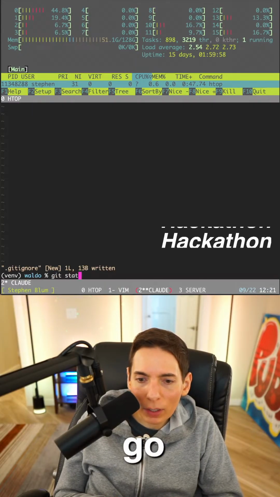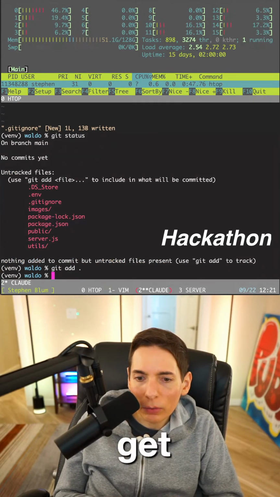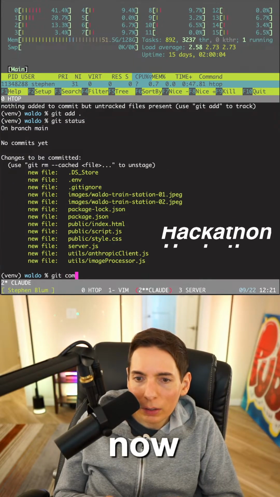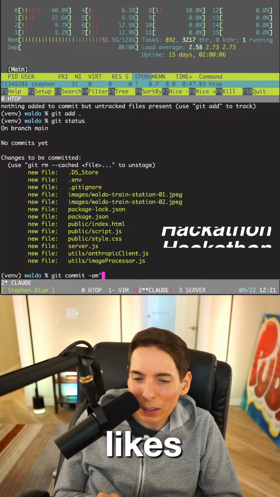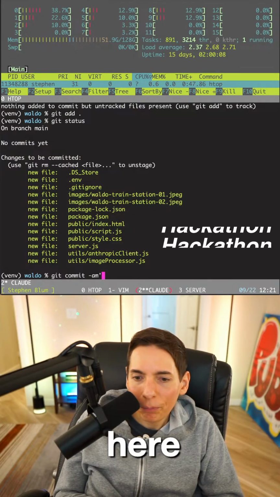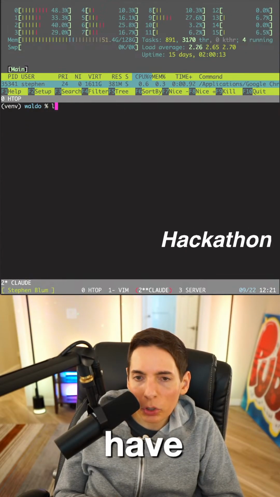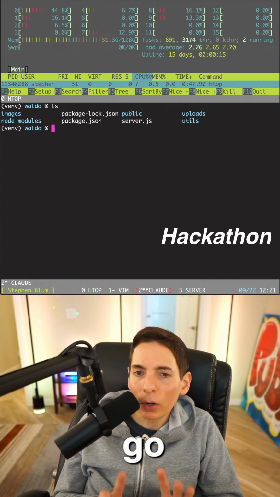Here we go. All right, git status, git add. Let's get our git going here. Git status now. All right, looks good. Git commit -m. Thank you for the likes, you guys. Appreciate it. Here we go. First commit. All right. We don't have to push it anywhere.